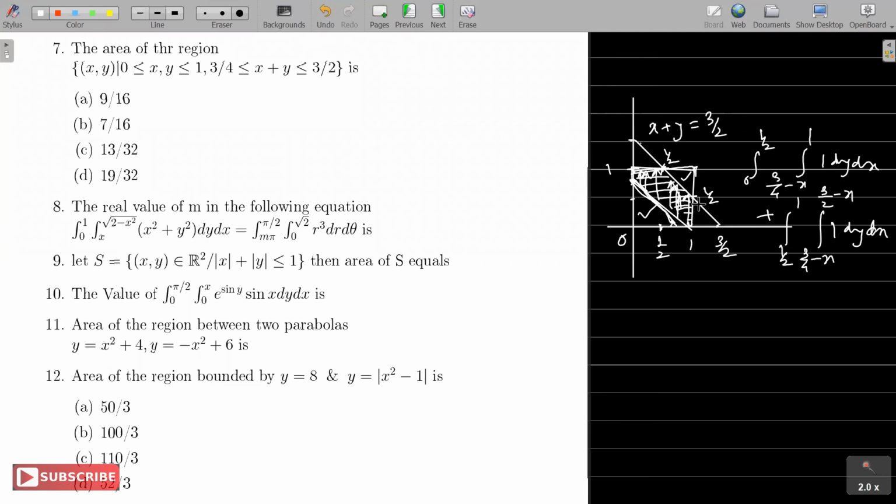I have not worked the integration, but at least from geometry, that's very clear. It's 1 minus the area of those two triangles. So essentially, the answer should be 19/32. The area of the lower triangle is half into 3/4 into 3/4. The area of that upper subtriangle is half into half into half. And subtract this from 1.